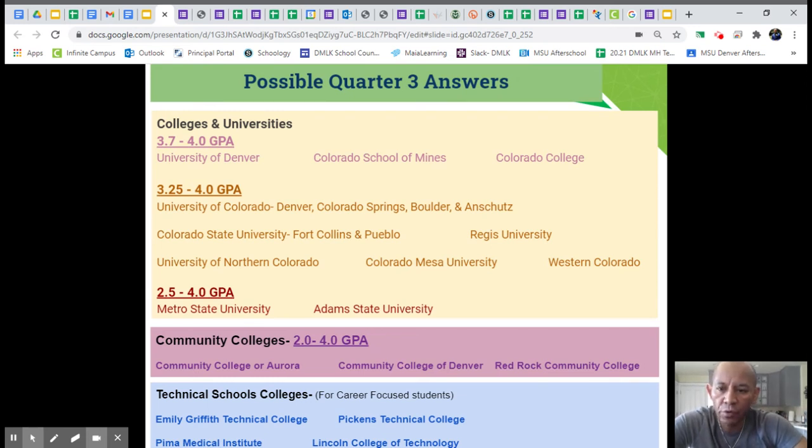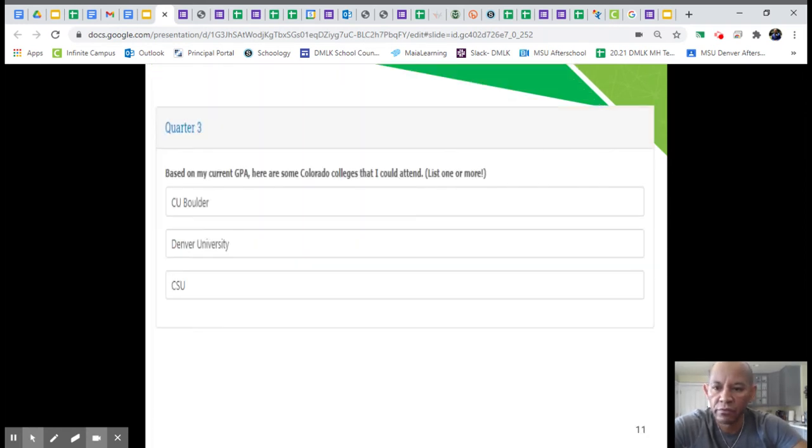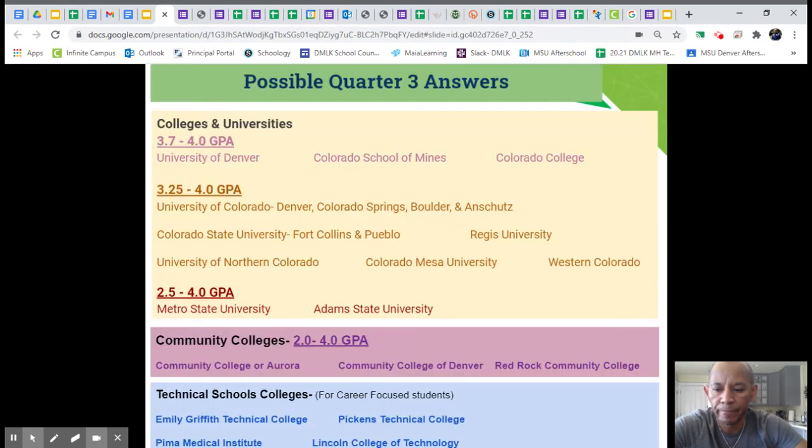And so I am okay if you put University of Denver today and you only have a 3.0 GPA. The goal isn't to limit you. The goal is to make you think about whether you're doing what you need to do to get there. So for now, we're just providing answers. So you tell me, among all these schools listed here, what schools are you interested in attending? And then that's your answer for quarter three, question one.